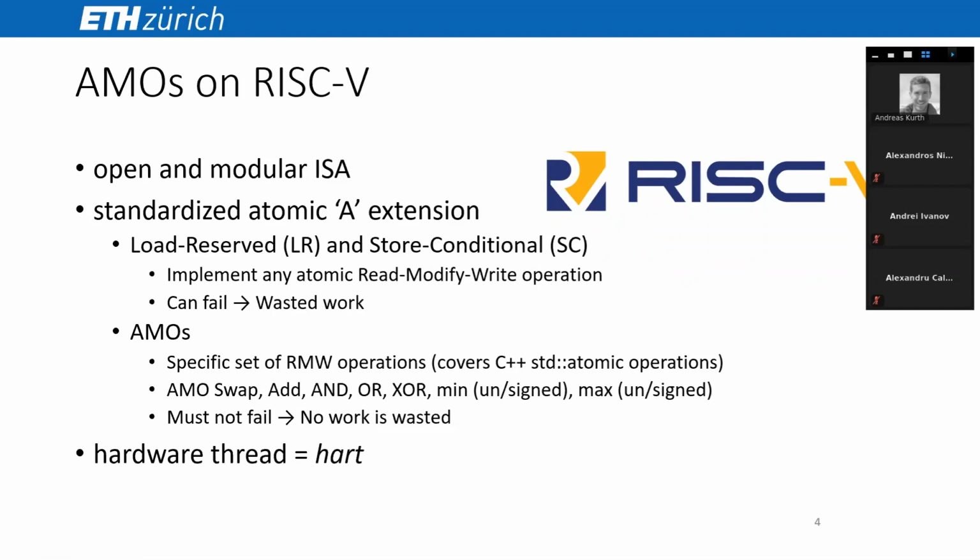This is the benefit that you can implement essentially any atomic read-modify-write operation, but because it can fail, you sometimes waste work. In contrast, AMOs specify only a very specific set of read-modify-write operations, which covers the set of std atomic operations from C++. So these are AMO swap, add, and so on. And by definition, they must not fail. So an AMO executed never means wasted work. One terminology from RISC-V is that a hardware thread is just abbreviated as a hart.